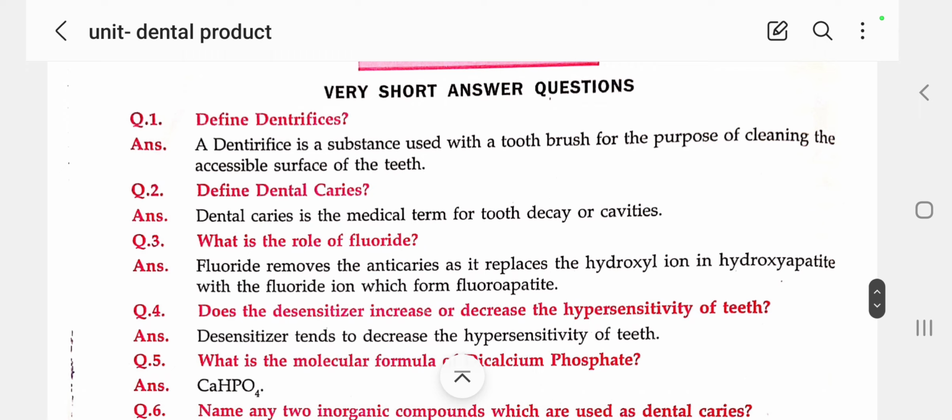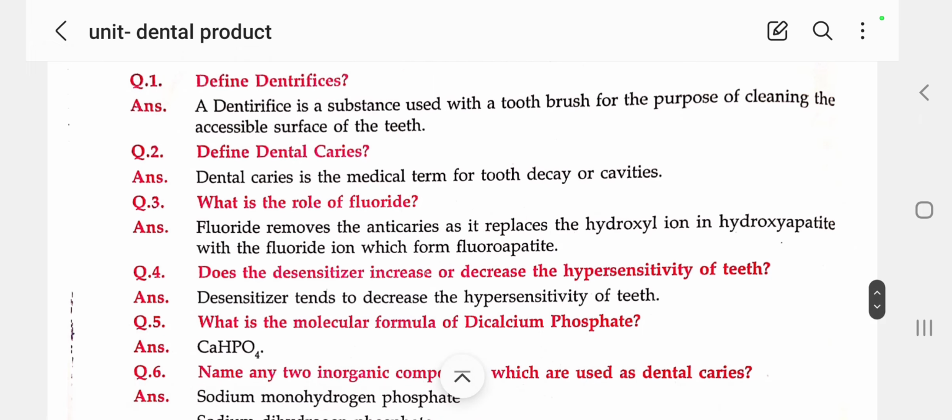Define dentifrices. A dentifrice is a substance used with a toothbrush for the purpose of cleaning the accessible surfaces of the teeth. I already told you dentifrices are available in the form of either paste or powder. In the market, tooth powder or toothpaste might be available. It's nothing but cleaning our teeth with the help of a finger or a brush. That is nothing but dentifrices.